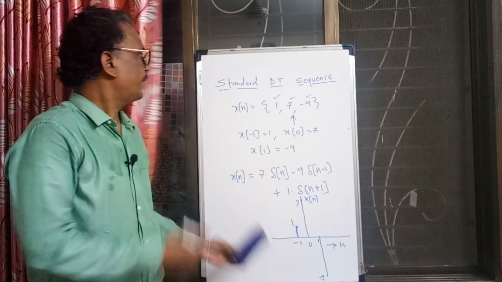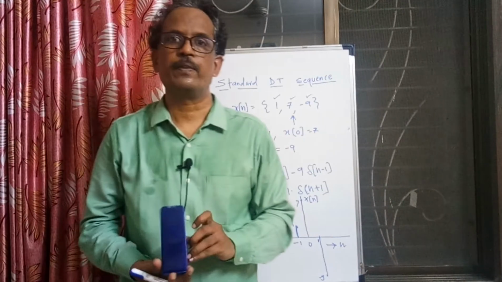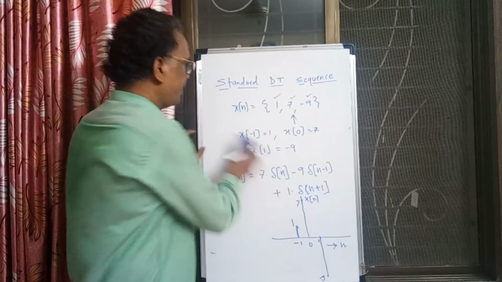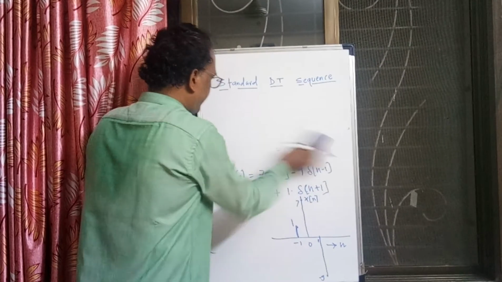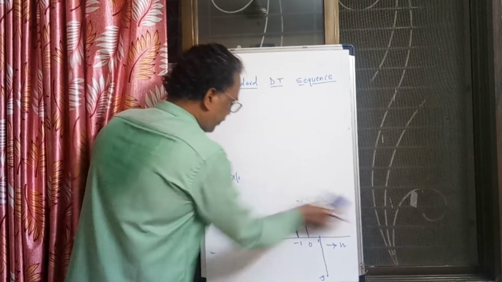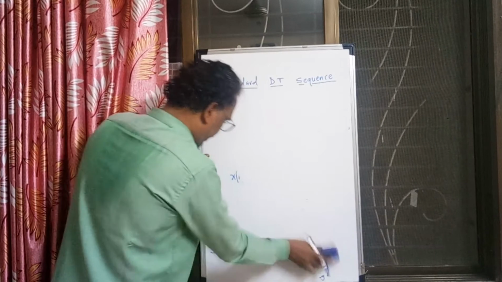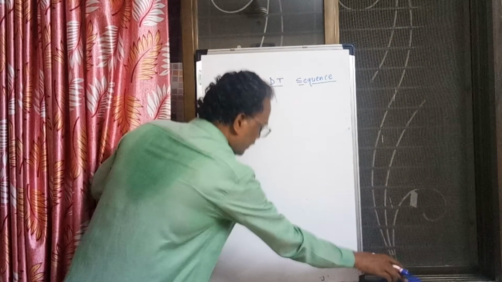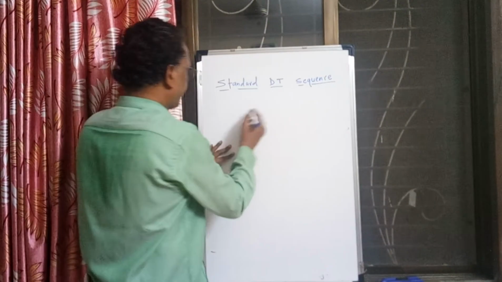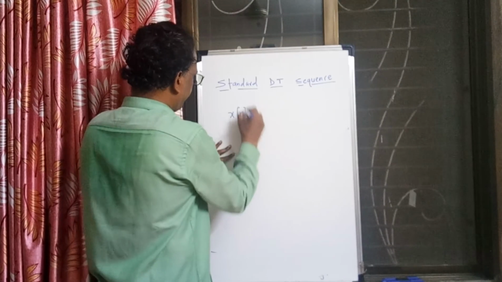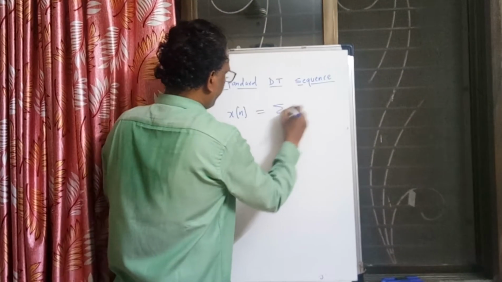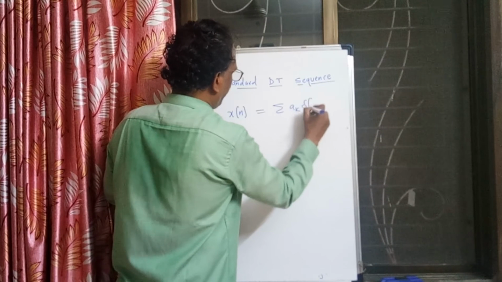I told you that you can write x of n in terms of del n. Del n is called unit sample. Del n or its shifted version can be used as a linear combination. So x of n can be written as summation ak del of n minus k.